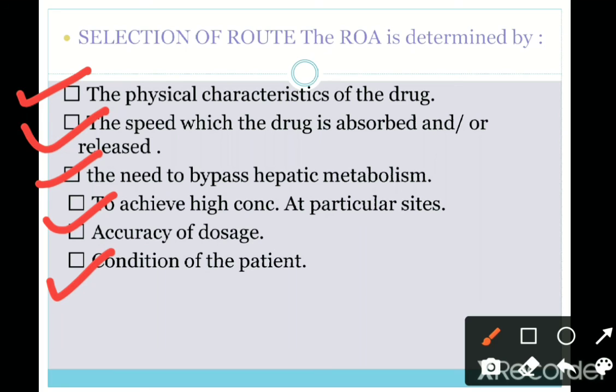By all these points we can select the route for the administration of the drug.